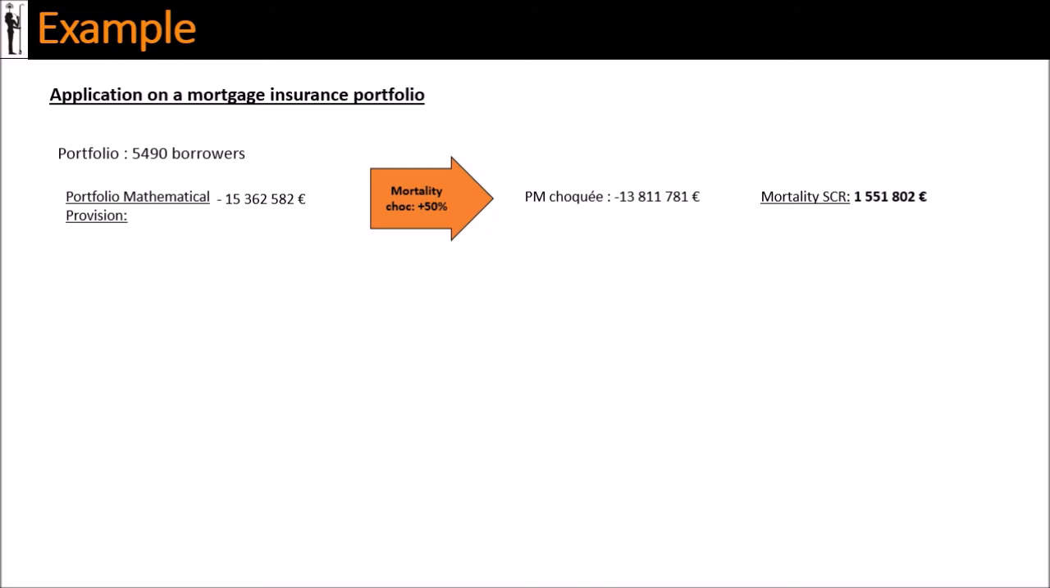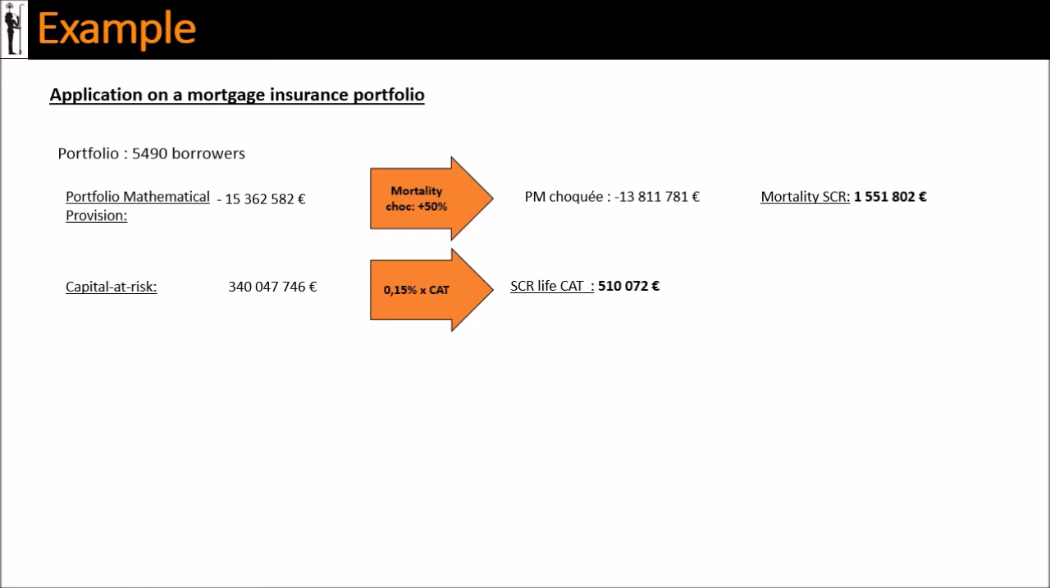We will now be calculating the life cat solvency capital requirements. To do so, we will recalculate the capital at risk. The capital at risk will be the cumulated amount of the loans to be paid by the 5,490 borrowers. The value of the capital at risk is a bit more than 340 million euros. When we multiply the capital at risk by 0.15%, we obtain a life cat solvency capital requirement of 510,000 euros.